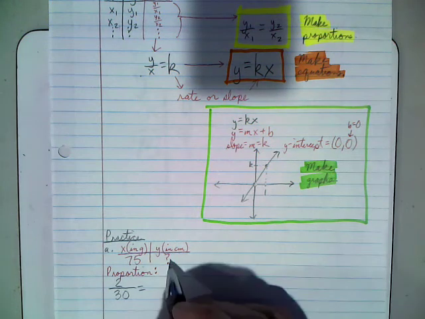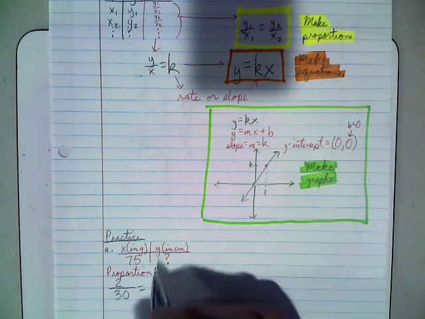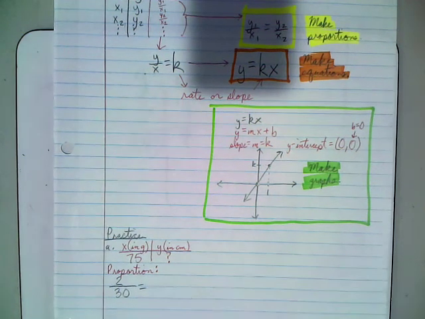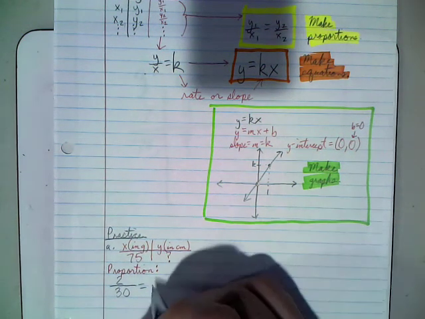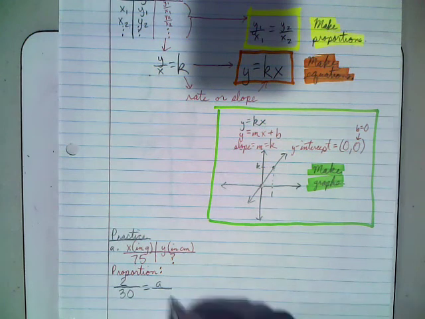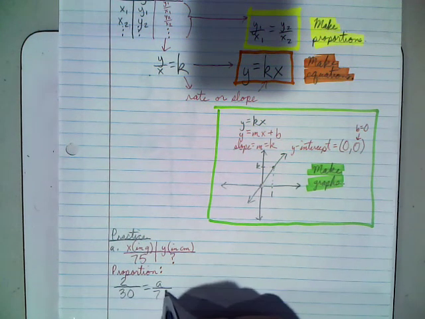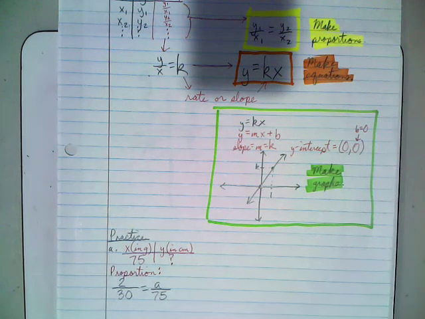And then now I have my unknown. Let's just stay clear of x and y this time. I'm just going to call my unknown a here. I don't know how far it will stretch when 75 grams is put on yet. So there's my proportion.